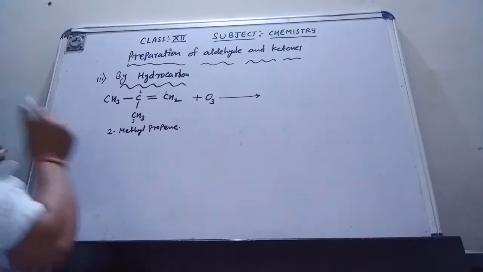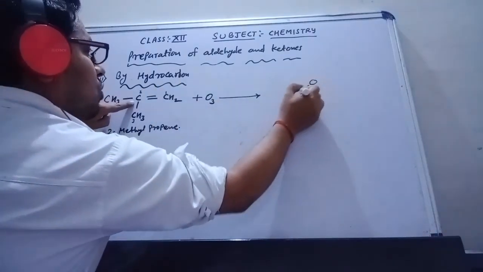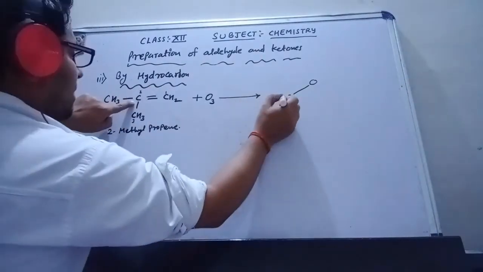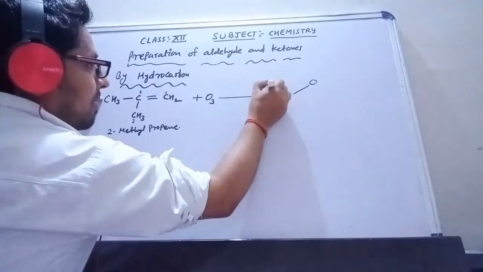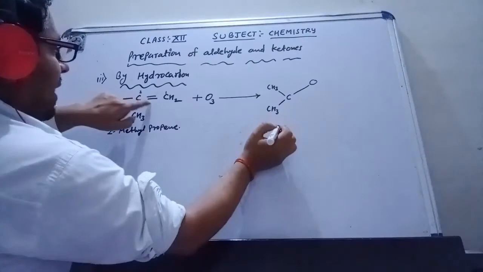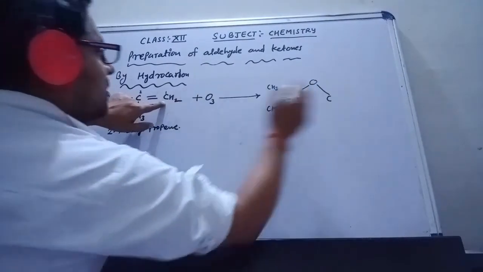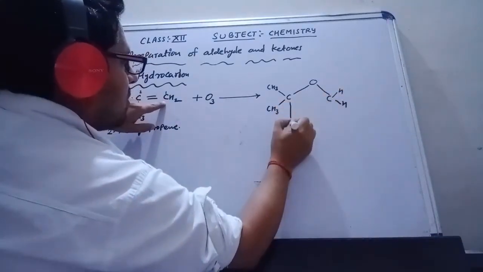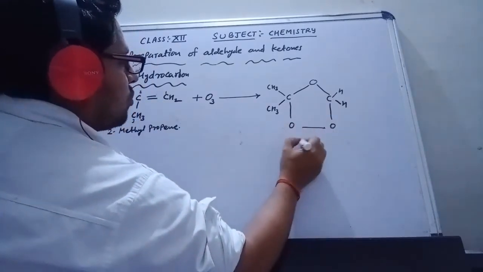Like these two carbons having the double bond, the oxygen is going to connect with these carbons. So this is the second carbon. On this carbon, both methyl groups are applied here. I'm writing here, this is one methyl group, this is the second methyl group, and this is the second carbon, this is the CH2 applied here. This is oxygen, this is oxygen. So this is the ozonide.